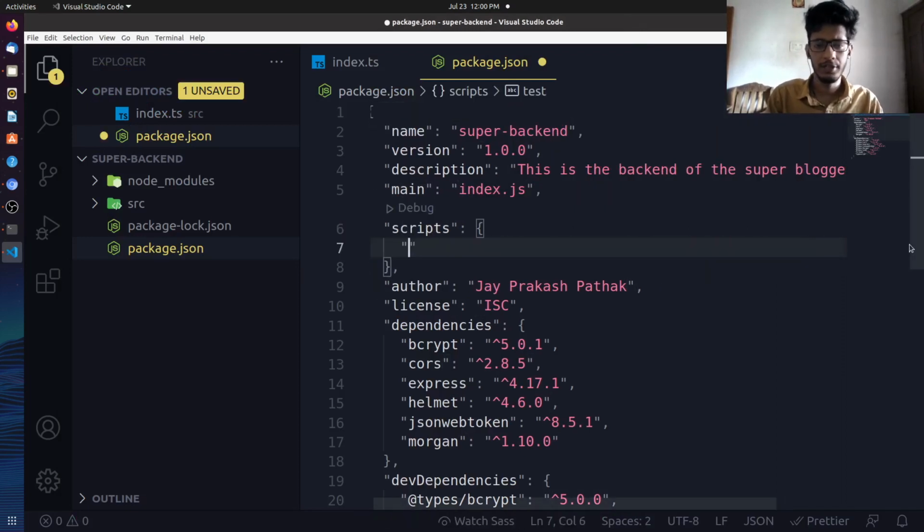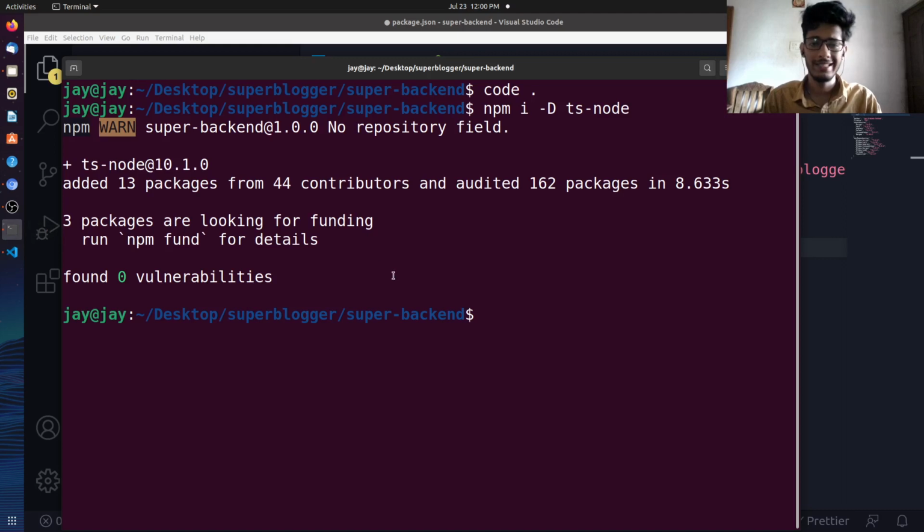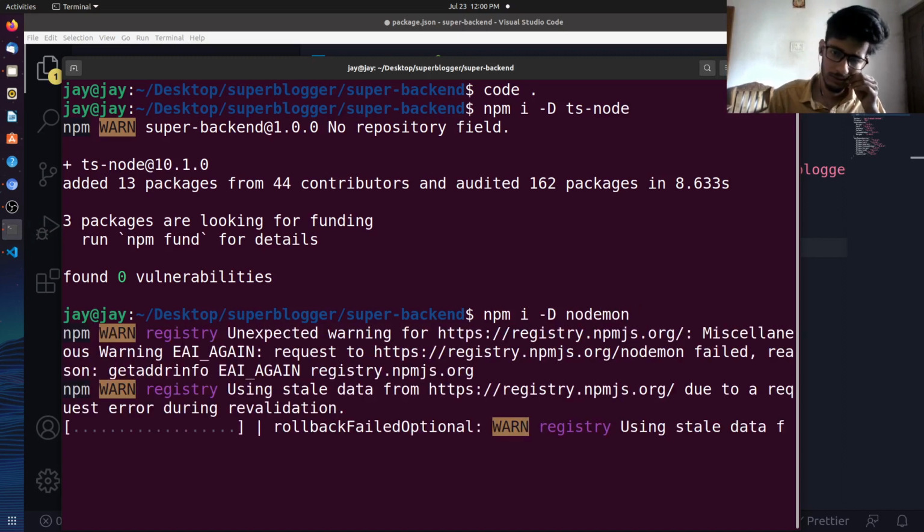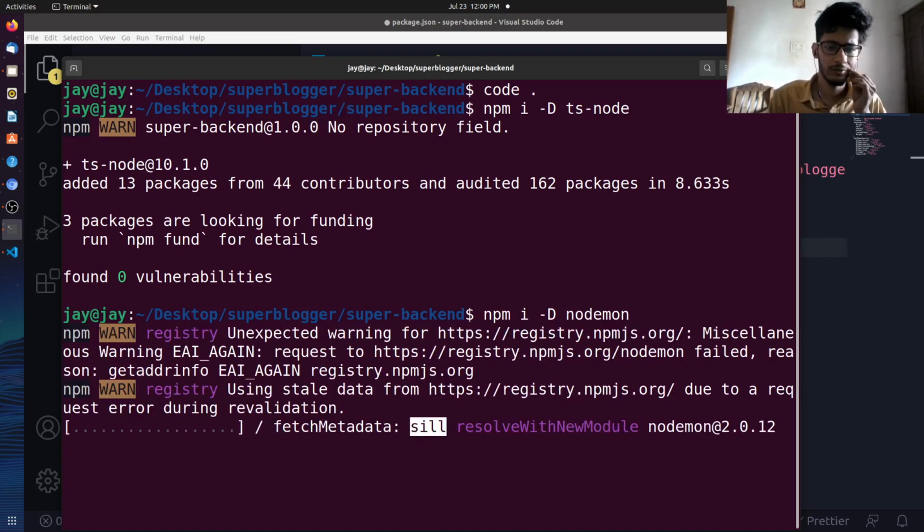Basically, we'll be setting up some scripts. The first is the dev script, which will be, okay, we forgot to install nodemon. Oh my god, so many things. Nodemon. Yeah, right. So I think that should be pretty fast, I believe.